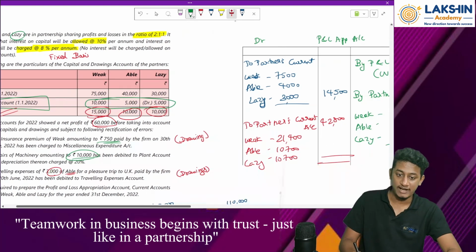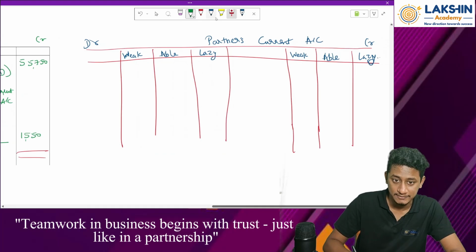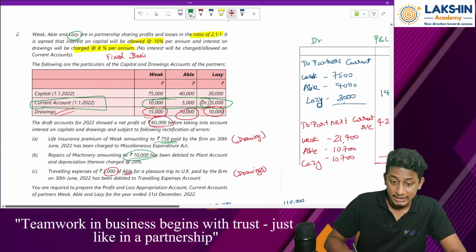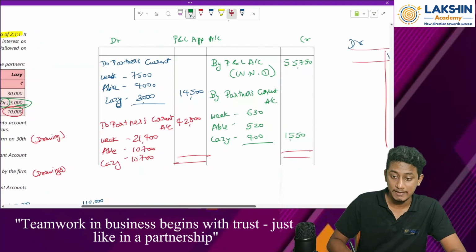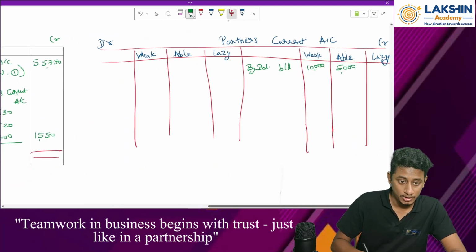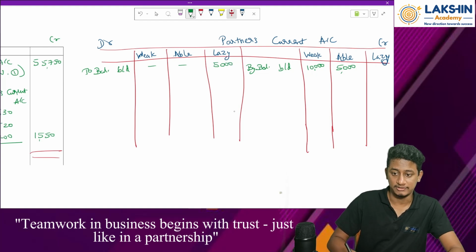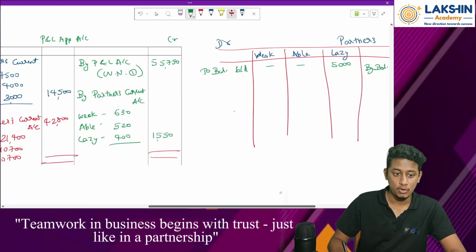So 10,000 and 5,000 is a credit balance. So by balance brought down, for weak 10,000, for able 5,000, and for lazy it is a debit balance of rupees 5,000. So to balance brought down, rupees 5,000. Okay. Then go on passing all the entries that were available in the P&L adjustment account.